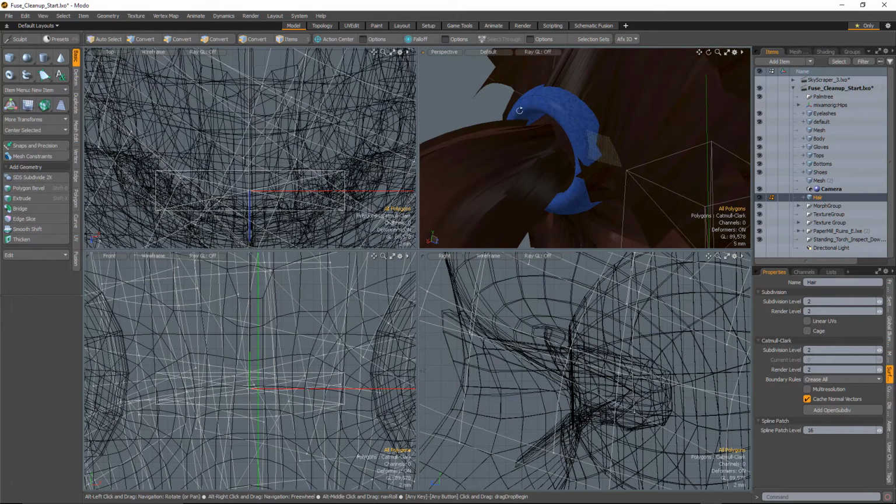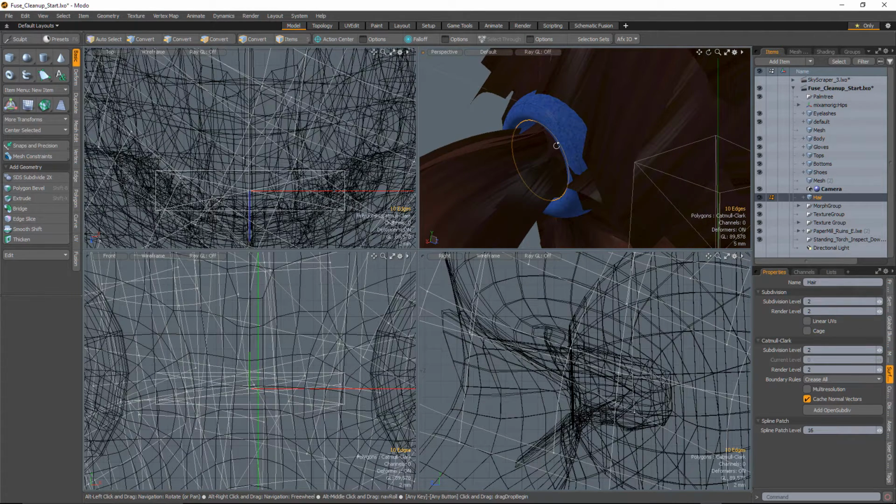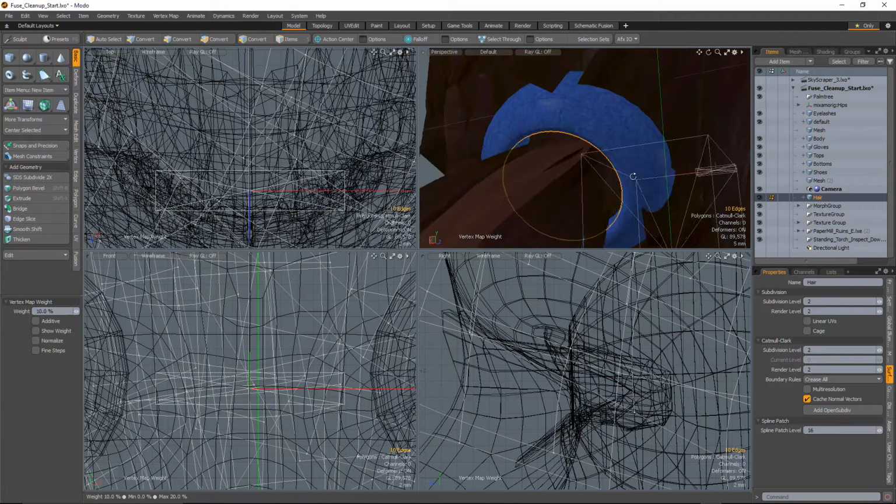Now, you may want to go in and add some extra detail in here to something like this hairband. And this is actually what we're going to do across the entire model, is we're just going to harden up a few edges. In this case, I don't really have too much to worry about here. I'm just going to set my weight to 10. And then go ahead and click, and you can see it makes it semi-hard.